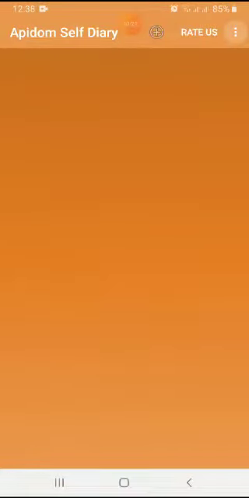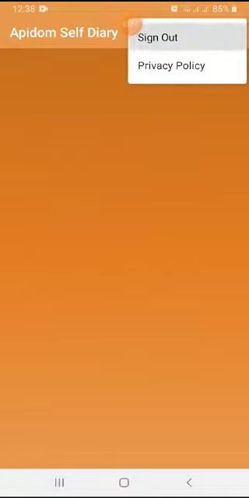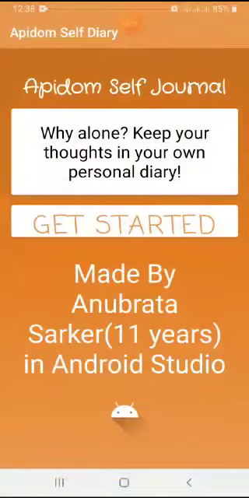Actually, I am already logged in, so I click on sign out. You can see Apidom Self Journal. And here you can see, why alone, keep your thoughts in your own personal diary. Made by Anubrata Sarkar, 11 years, in Android Studio. Get started.